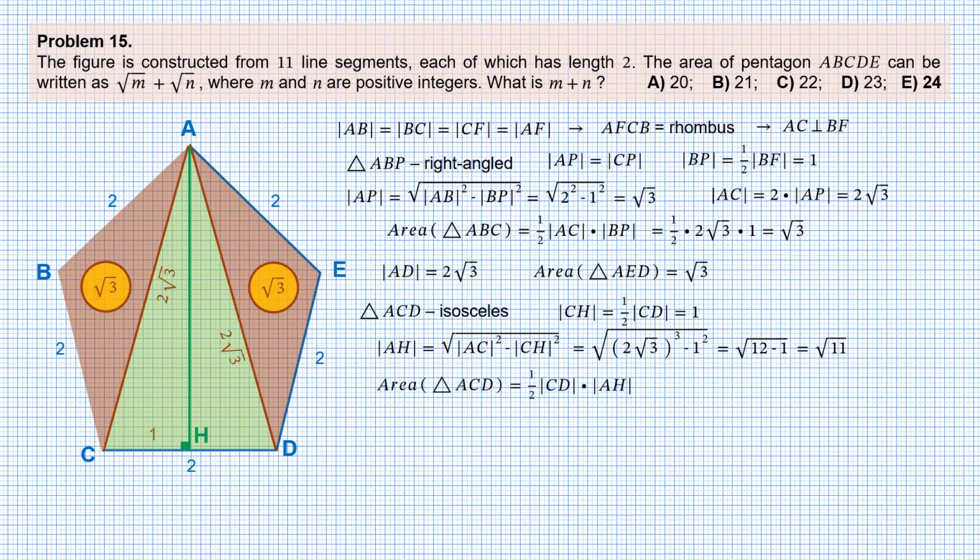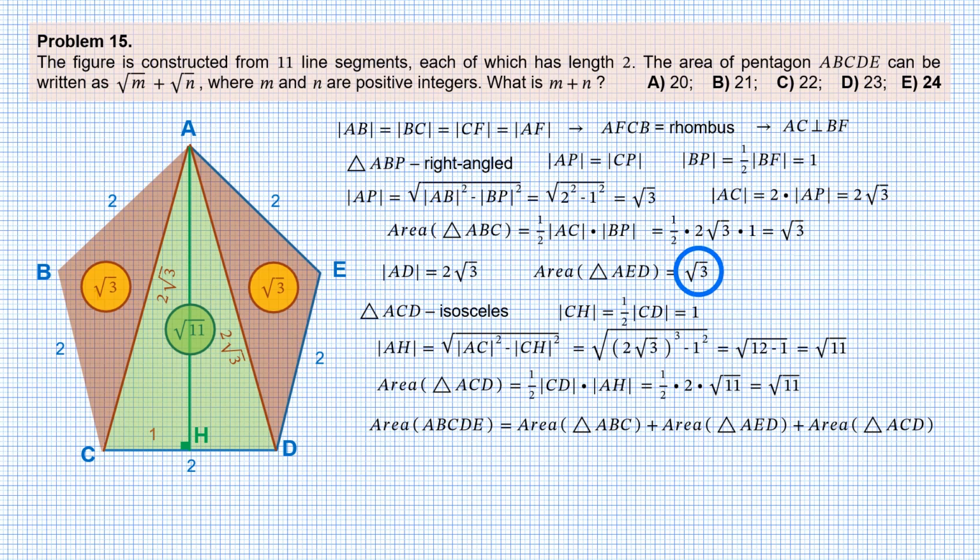Now we can find the area of triangle ACD, which is half the length of CD times the length of AH. The area is equal to square root of 11. Finally, we can find the area of the pentagon ABCDE as the sum of the areas of triangles ABC, AED, and ACD. We get 2 times square root of 3 plus square root of 11.